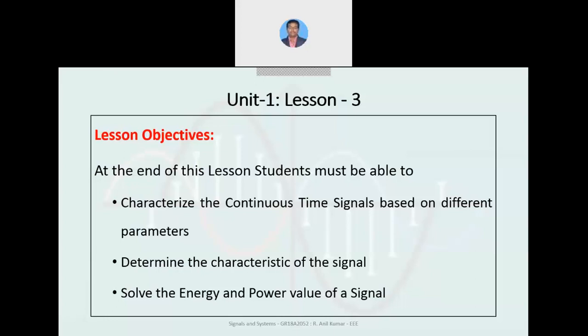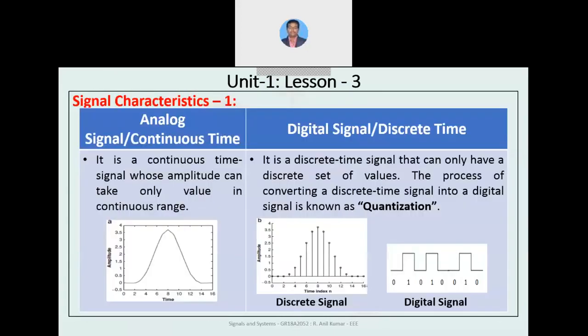Different parameters are nothing but with respect to time, with respect to samples, with respect to conditions, with respect to time operation. We can determine the characteristics of the signal, whether it is even or odd, and we can find out the energy and power value of a signal using the formula that we can get from the slides as we go through.